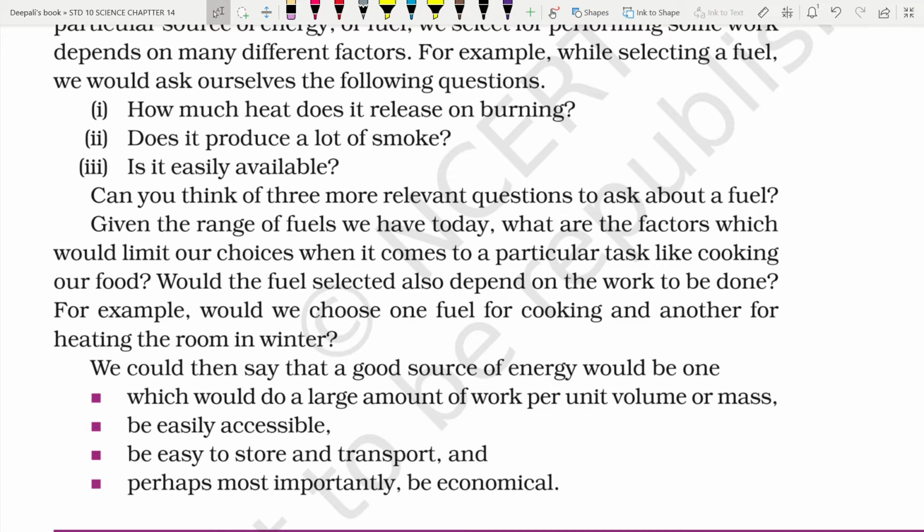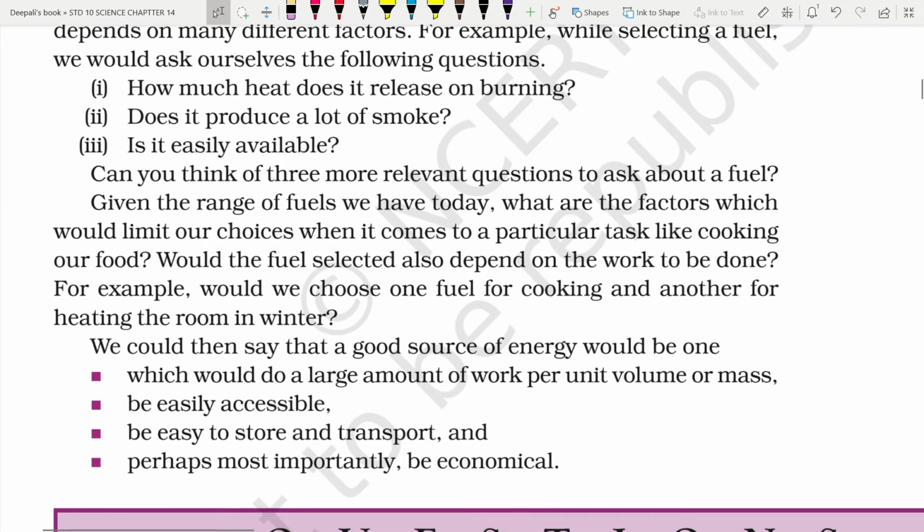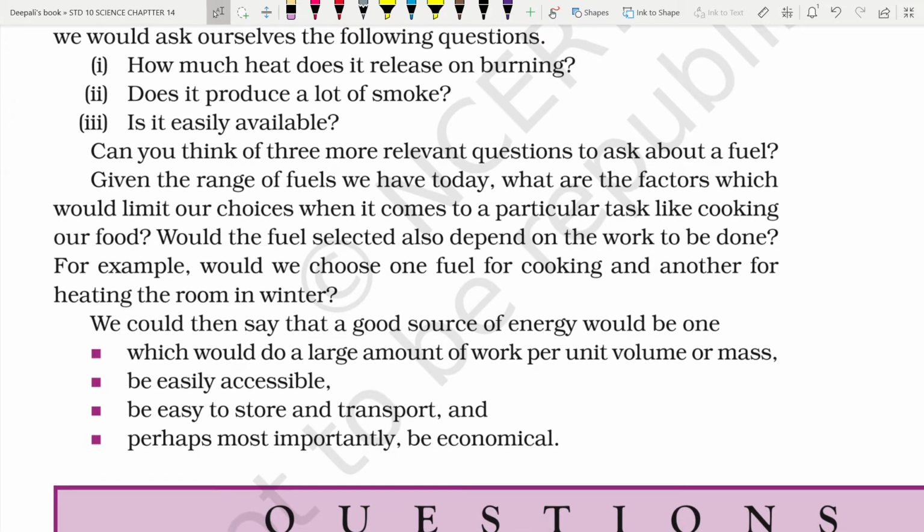So, if we had to select, then we would think: how much heat does it release on burning? Does it produce a lot of smoke? Is it easily available? What are the factors which should limit our choice, and what would the fuel selected also depend on? The work to be done. And would we choose one fuel for cooking and another for heating the room in winter? So this is the way you can put the criteria.